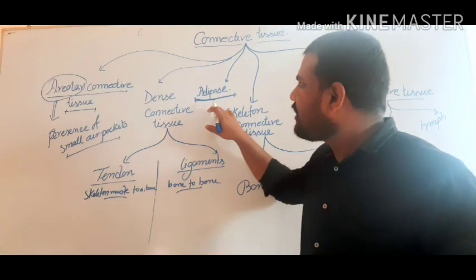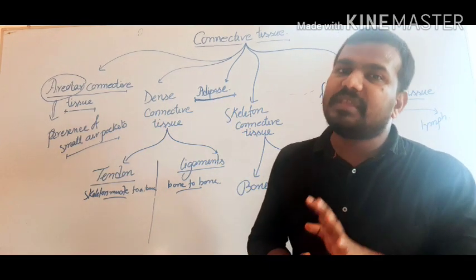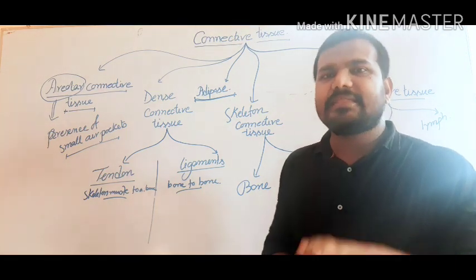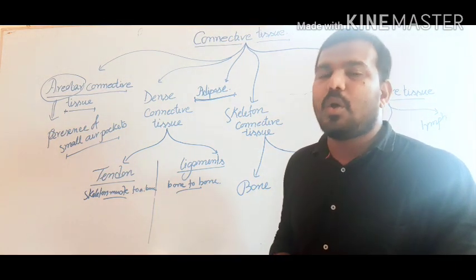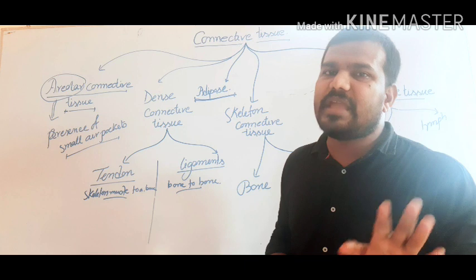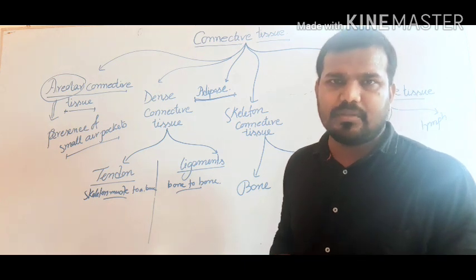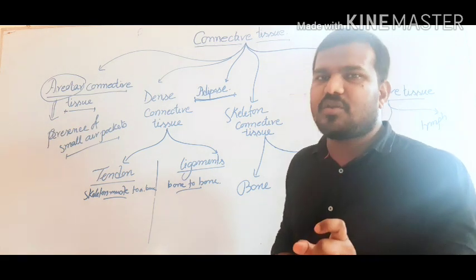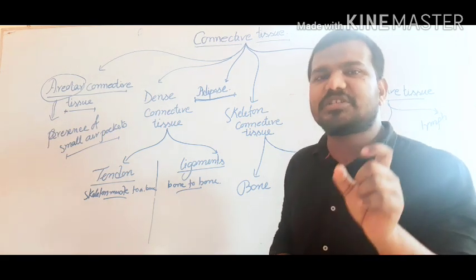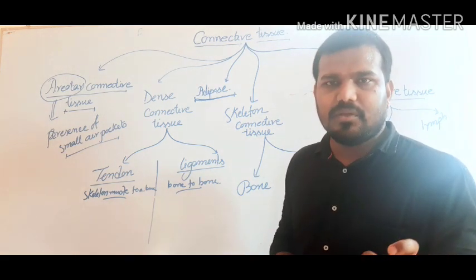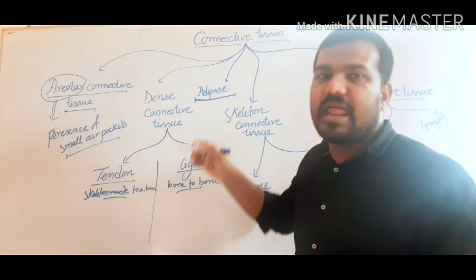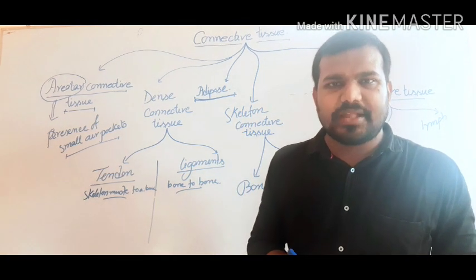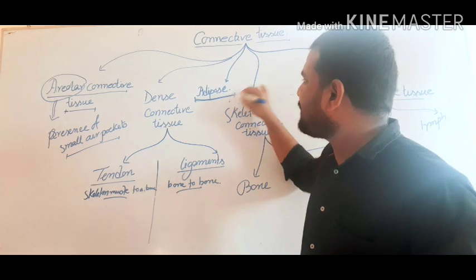Now, what are the functions of this tissue? Generally, the adipose connective tissue provides the shape of the body and the arms. Even adipose connective tissue plays an important role in fixing the position of organs. The third one, adipose connective tissue acts as an insulator. These are all the functions of adipose tissue.